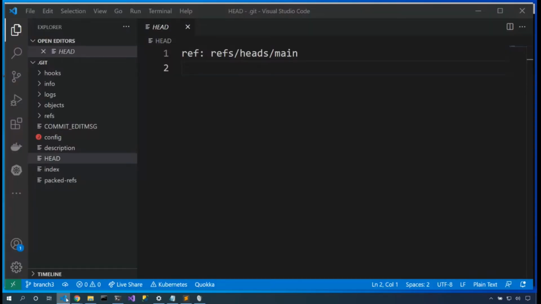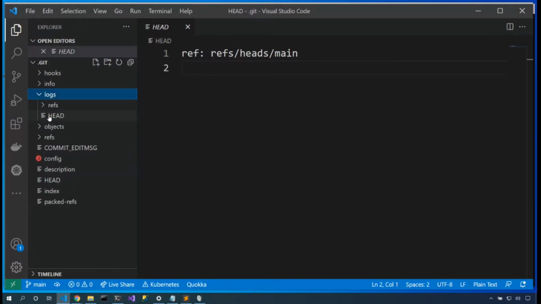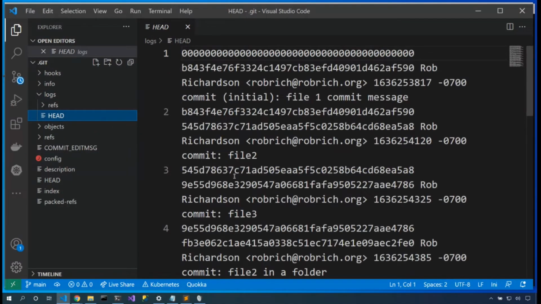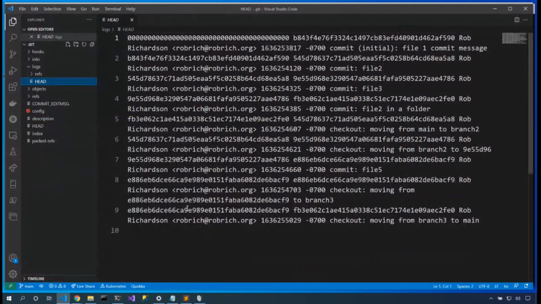It was here, and it moved to here. We can take a look here inside the .git folder, in the logs folder, and we will see that log of where all the content was. So we were here, and then we moved to here. We were here, and then we moved to here. So reflog is a great way to be able to parse this content. And we have reflogs for every head and every remote that we need to look at.